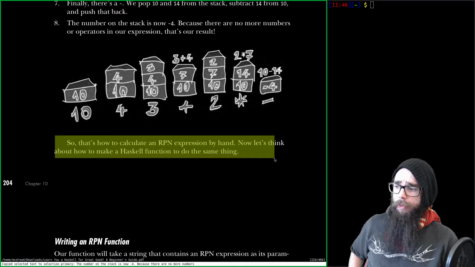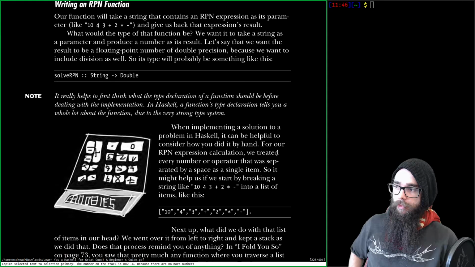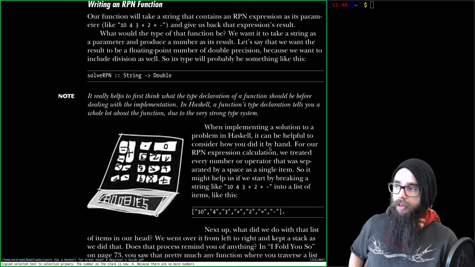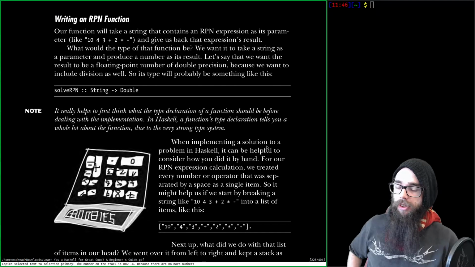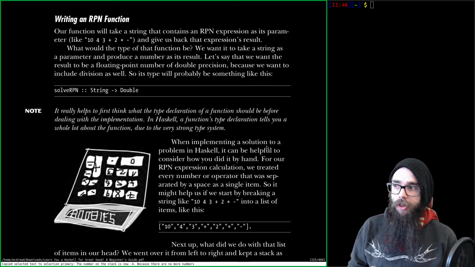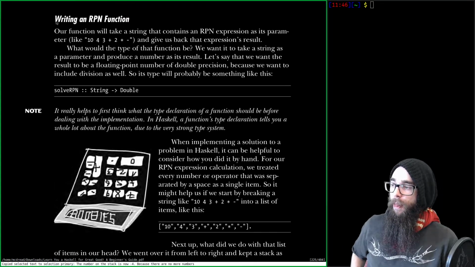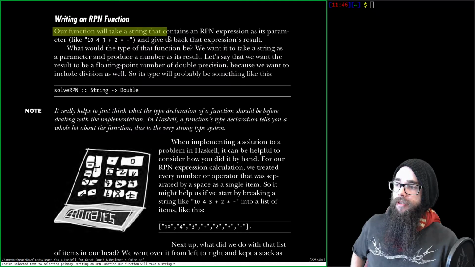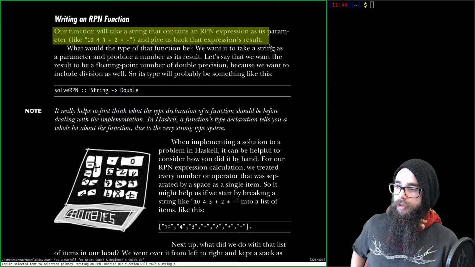Now let's think about how to make a Haskell function to do the same thing. Oh, it's not implemented already. So we do have implementations of prefixes and infixes, but not suffixes. Right. Writing an RPN function. Our function will take a string that contains an RPN expression as its parameter. String like this, for example. This is the same as before. And give us back that expression's result.